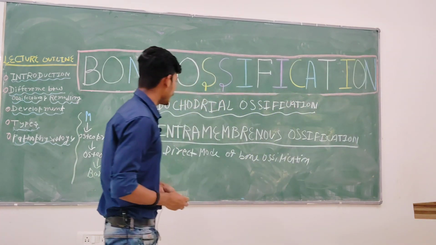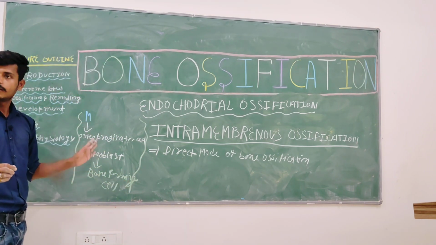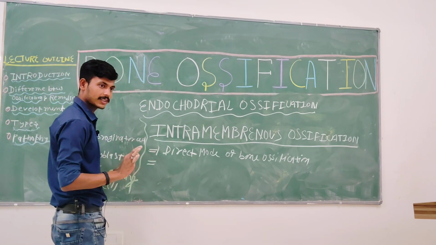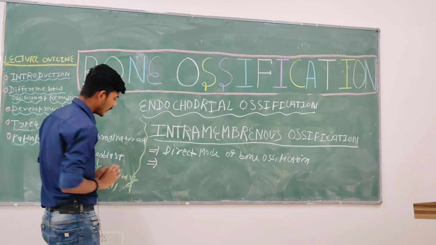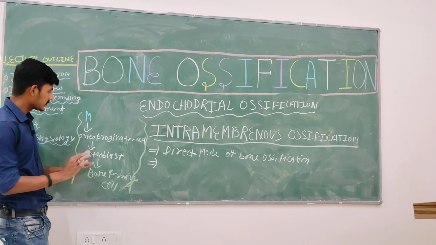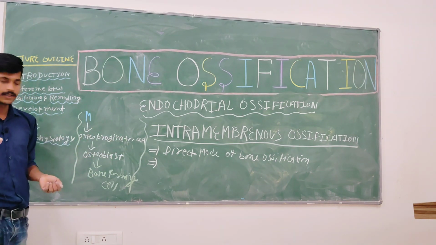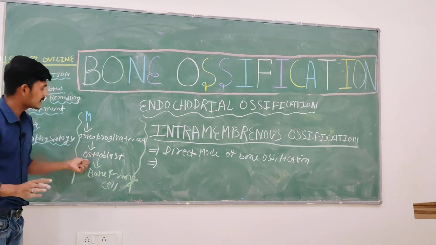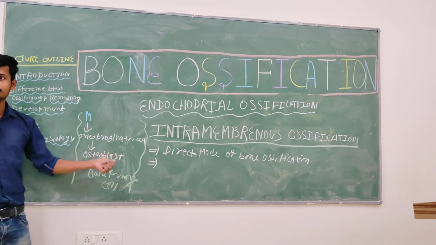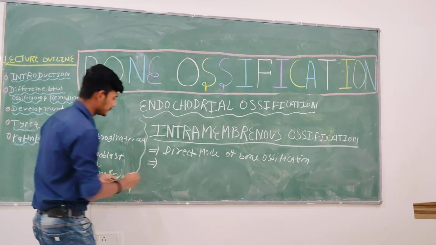so the direct mode of ossification, you understood why direct mode, because there is no involvement of the chondroblast. Now come to the other point. These osteoprogenitor cells form the osteoblast. Simple: the mesenchymal cell is the father of the osteoprogenitor cell, and the osteoprogenitor cell is the father of the osteoblast. So who is the grandfather of the osteoblast? The mesenchymal cell. So this osteoblast,